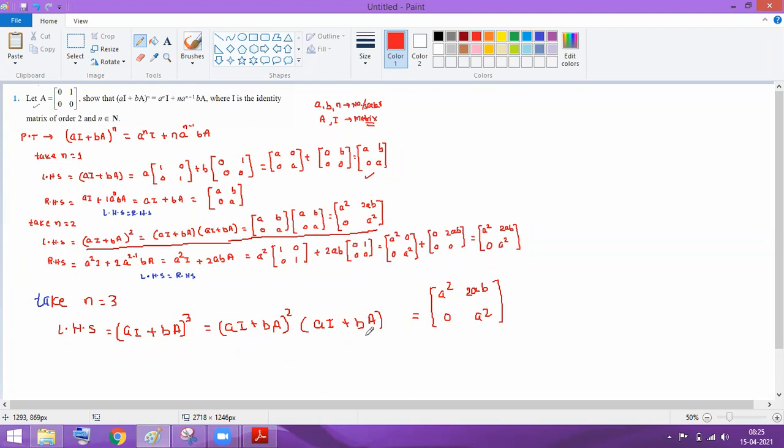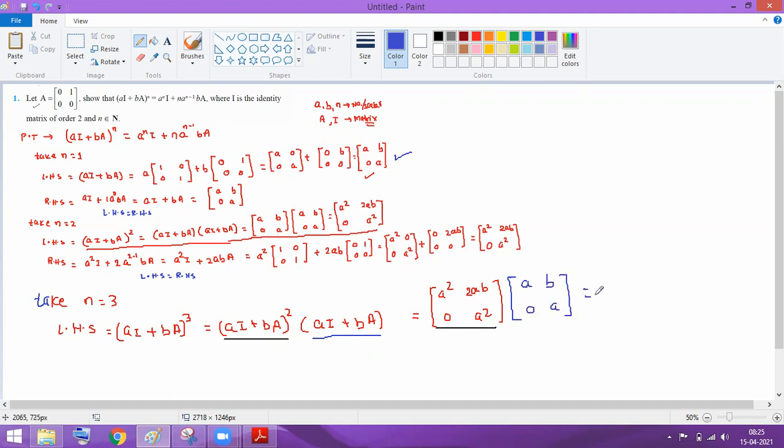And instead of writing this AI plus BA, I'm selecting a different color here, just a second. So I wrote this part as this, and look at this part is already given. What is this part? AI plus BA, it is given here. So a, b, 0 and a.